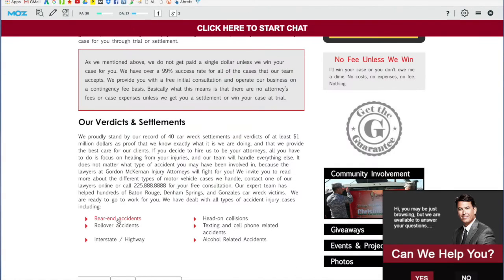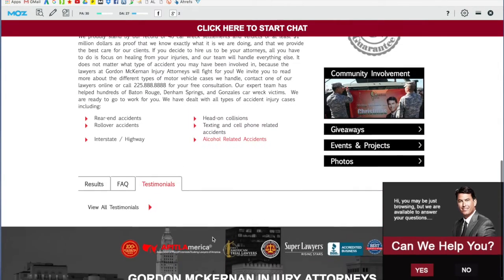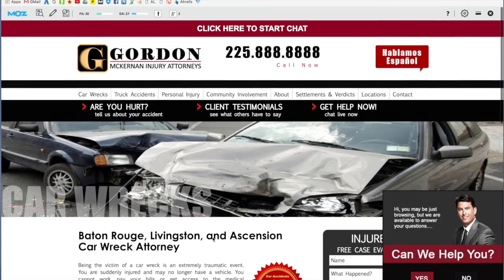The better way to do that is actually create another page and link to it, because Google will crawl through this link, go to that other page, optimized for rear end accidents, and say, oh, here's a website that's providing a lot of information that's easy to get to with these bullet points, and you get relevance points for that.